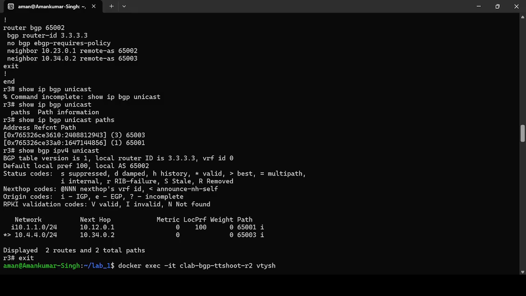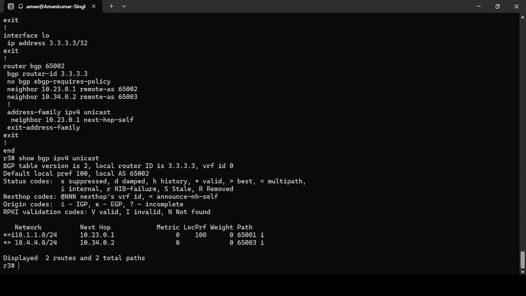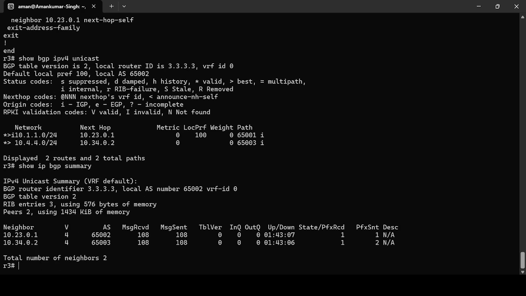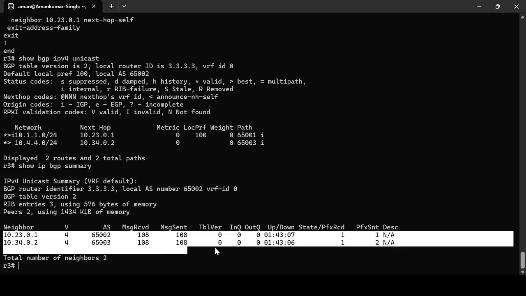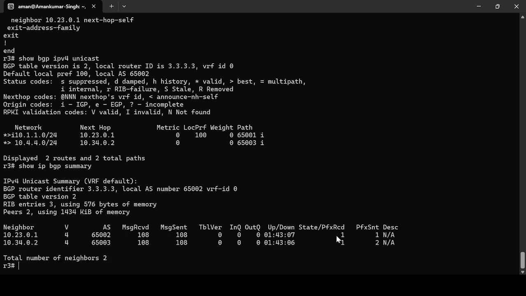Now if we go back, let me connect to R3. I'm already connected. If we see show ip bgp summary, I can see that now it's connected, and our received prefixes and sent prefixes are both one. Earlier the sent prefixes was 0.